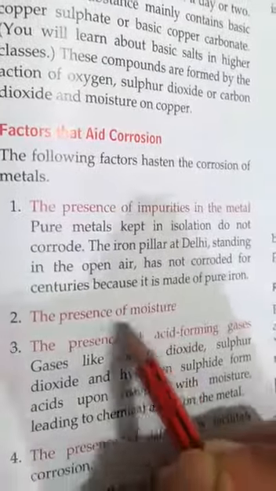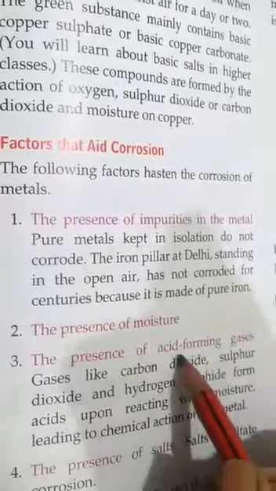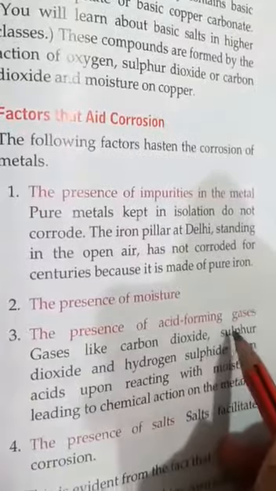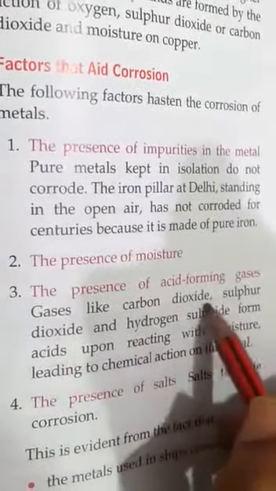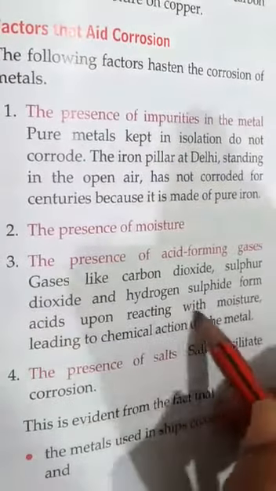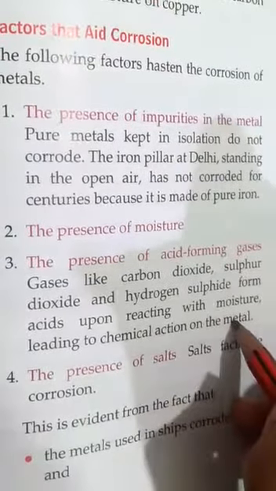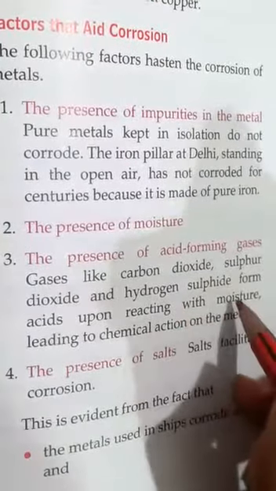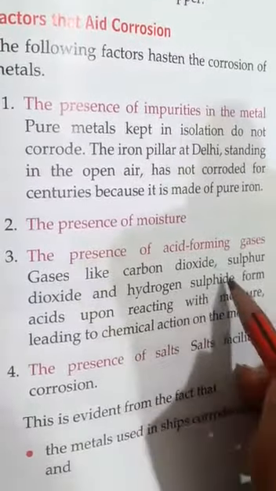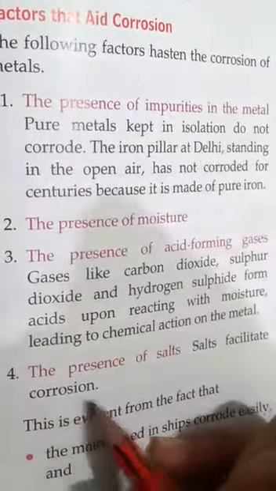Presence of moisture. Due to the presence of moisture, metal gets corroded easily. The presence of acid forming gases. We know that acid forming gases are present in the air. Gases like carbon dioxide, sulfur dioxide, and hydrogen sulfide form acid upon reacting with the moisture, leading to chemical action on the metals. So if these gases are present, they affect the metal, and the metal gets corroded easily.